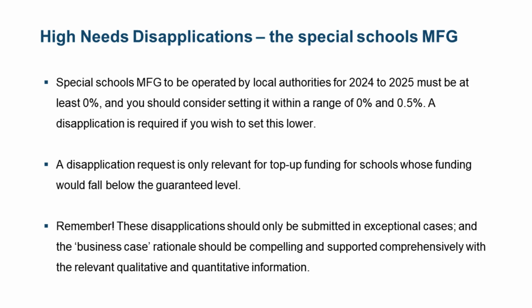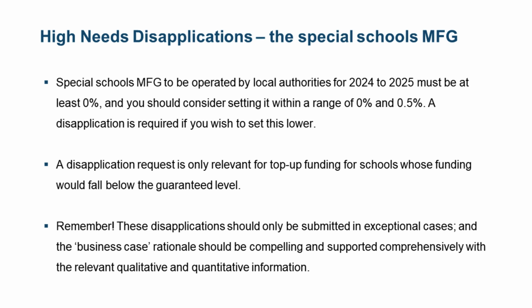Where a local authority wishes to adjust the top-up funding across several schools, for example following a review of its top-up funding rates, and as a result some schools gain funding and others face a reduction, a disapplication will be required, although the request will only be relevant to those schools whose funding will fall below the guaranteed level. Consequently, local authorities should not, through this process, seek endorsement of the entirety of a new top-up funding system that they are intending to implement across some or all of the special schools.